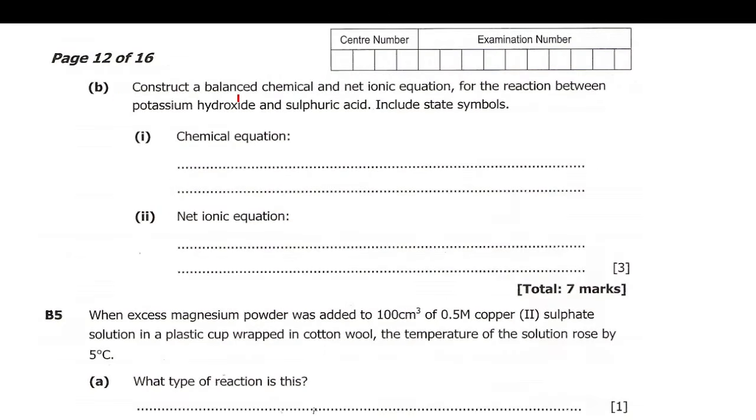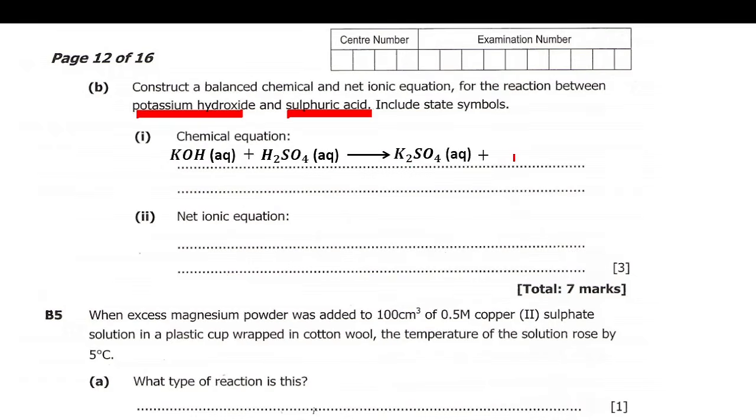Please construct a balanced chemical and net ionic equation for the reaction between potassium hydroxide and sulfuric acid, include state symbols. So here we are going to write the balanced chemical equation between potassium hydroxide and sulfuric acid. The chemical equation will be potassium hydroxide aqueous plus sulfuric acid aqueous. This is the formula for sulfuric acid. When the two react, they will form potassium sulfate, aqueous, plus water.